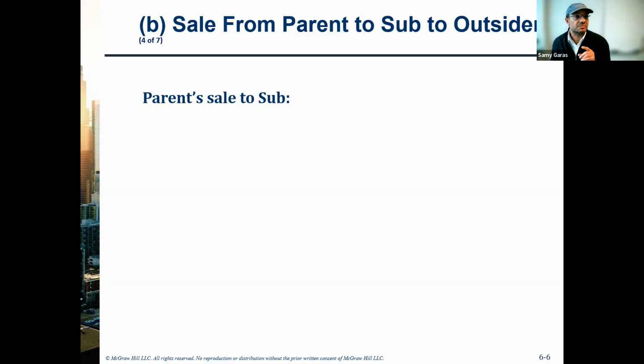The second difference between perpetual and periodic: in perpetual, we use one account for the inventory, which we call inventory or merchandise inventory. So whenever we buy inventory, we put it in inventory. Whenever we sell inventory, we take it from the inventory. If we use periodic, whenever we buy, we call it purchases.